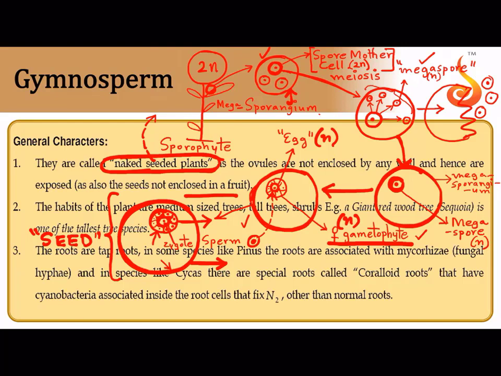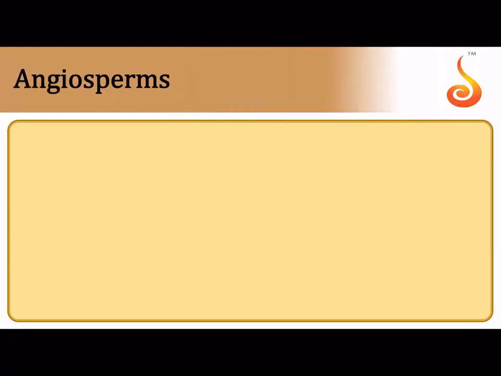Okay, so this is what develops in gymnosperms. How did it all start? It started with this rebellious megaspore. It said, I will not go out, I will sit inside and I will develop an egg, I will wait for the sperm to come in and fertilize me, and I will develop into a zygote, but I am still inside the comforts of my Megasporangium, which is on my parent plant. What was the parent plant called? Sporophyte. Alright, this structure, the Megasporangium with the developing embryo or zygote, is called a seed.